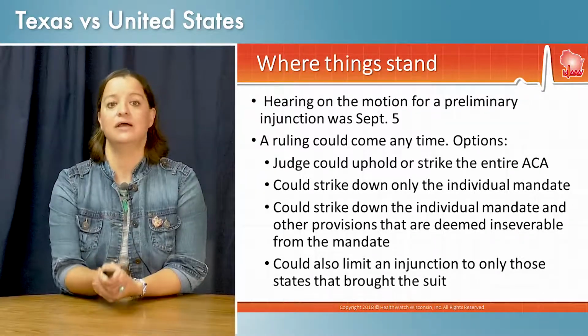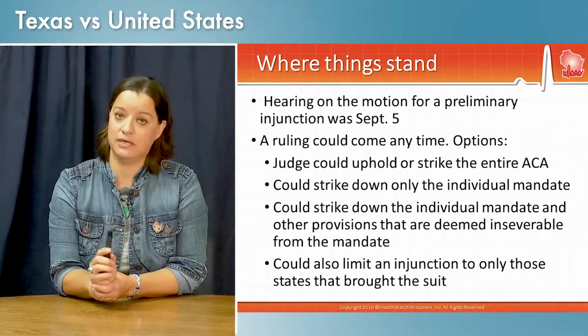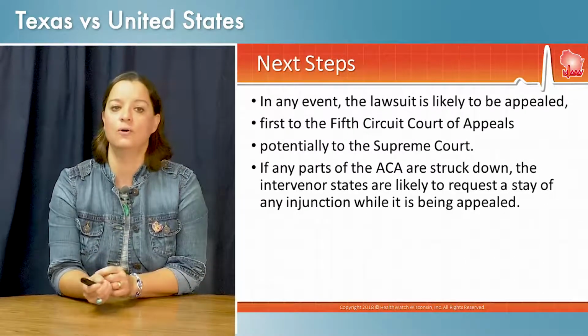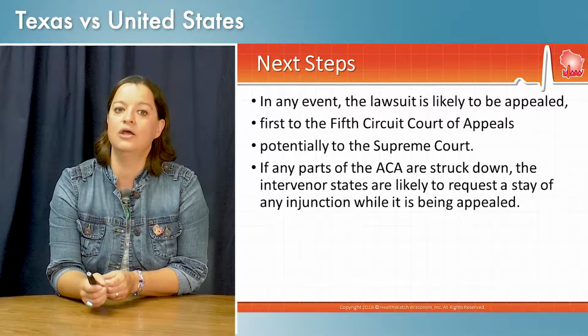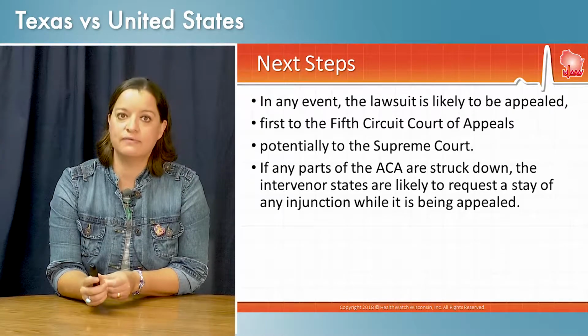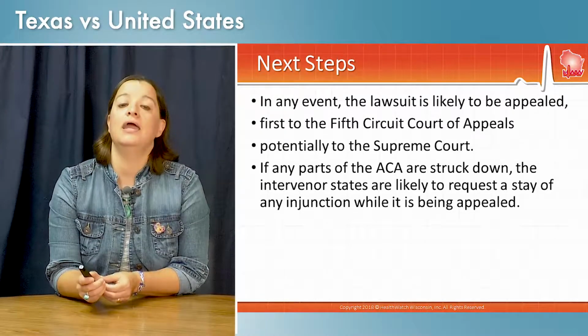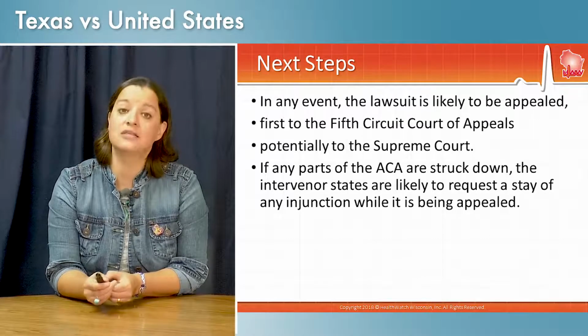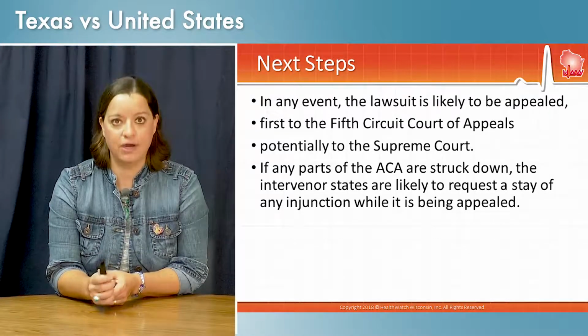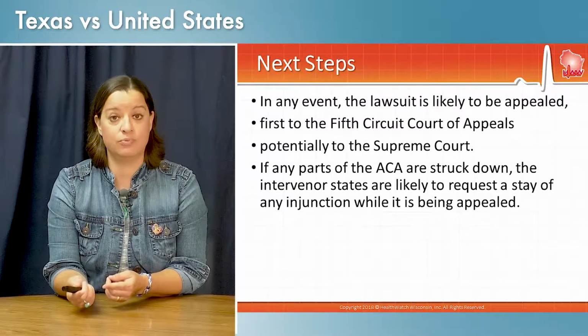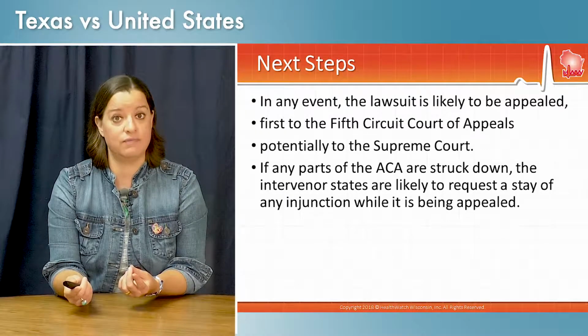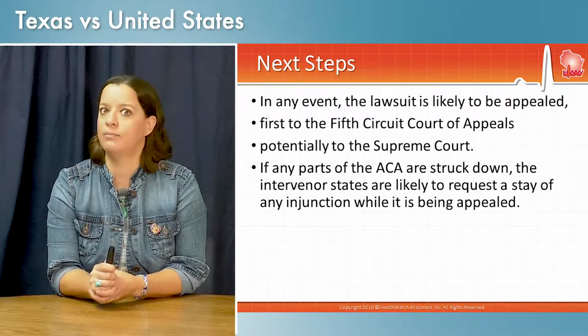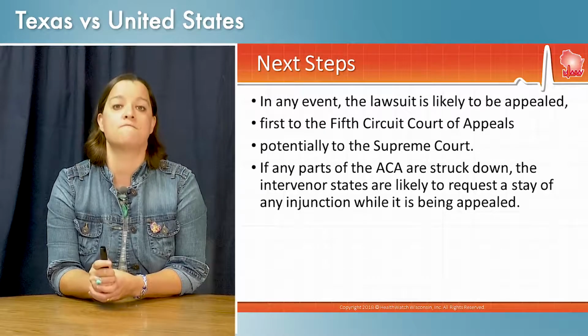In any event, if this happens, the ruling is likely to be appealed, but it does go first to that Fifth Circuit Court of Appeals. Very conservative Fifth Circuit Court of Appeals. It could end up potentially at the U.S. Supreme Court if it got appealed there. That's why the composition of the U.S. Supreme Court, as being argued right now in front of Congress, is very important for a number of reasons, but also potentially for this case.